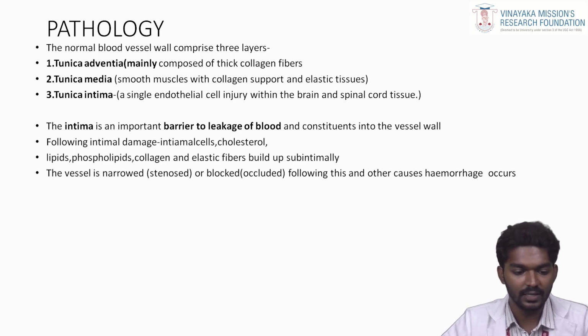Now what happens when this wall is damaged? First, the tunica intima will be affected. The tunica intima is an important barrier to leakage of blood. Following intima damage, intimal cells, cholesterol, lipid, phospholipid, collagen and elastic fiber build up, and a plaque-like or embolism-like structure is formed. So the vessel will be narrowed, which is stenosis, or blocked, also called occluded. Following this, the other causes of hemorrhage occur.